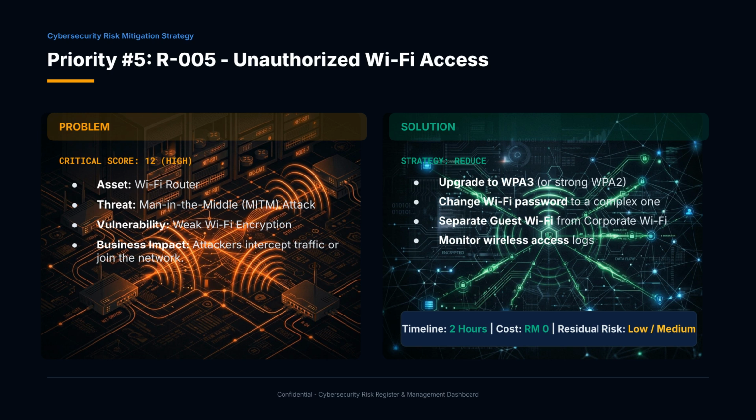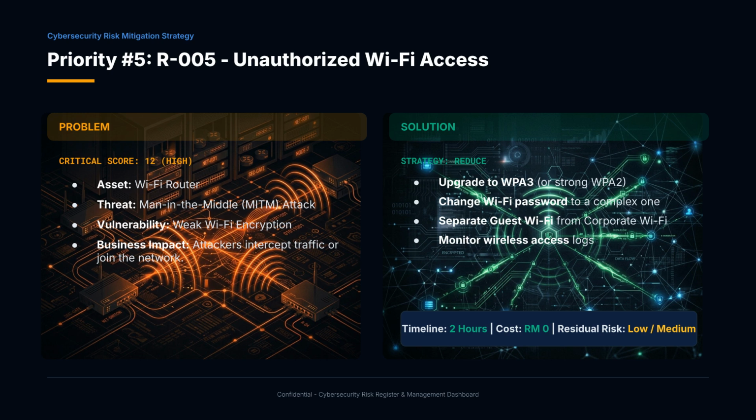Our fifth priority is R005, unauthorized Wi-Fi access. An attacker near the office could exploit weak wireless encryption to intercept network traffic and steal sensitive information. This is a high risk with a score of 12, affecting the confidentiality of wireless communications.